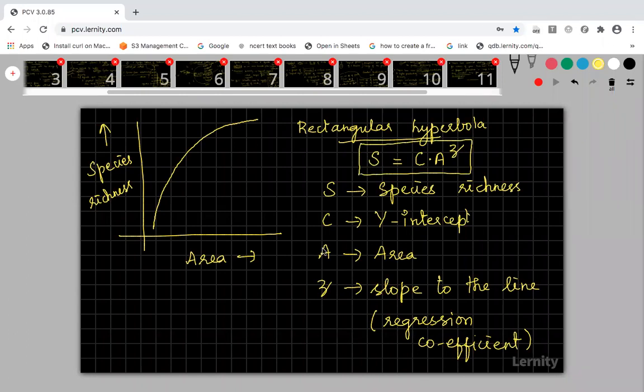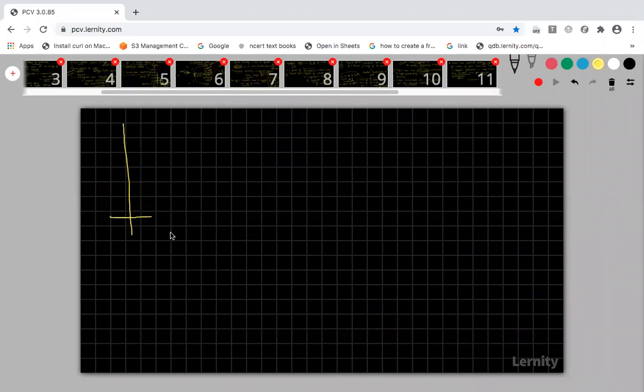Okay, fine. Now I will ask you one more question. If I am applying logarithm on both sides, what will this graph represent? S is equal to C into A power Z. Now please listen, the same graph, same parameter area, and the other side is S. Now I am applying logarithm on both sides. What will be the equation?